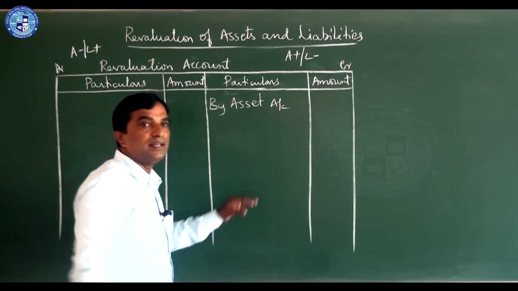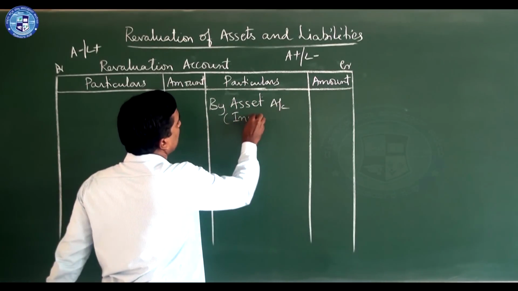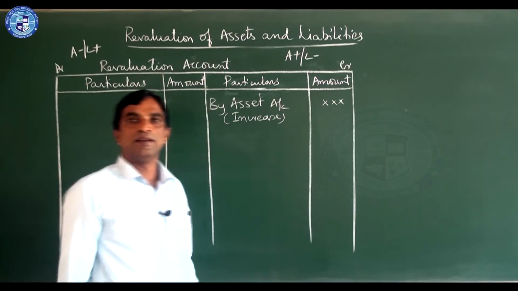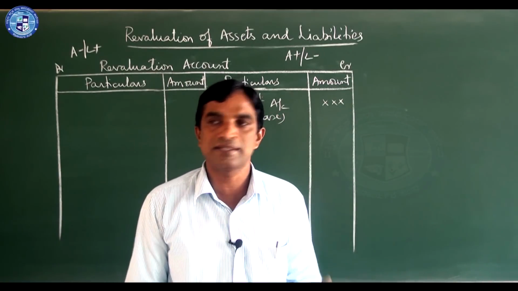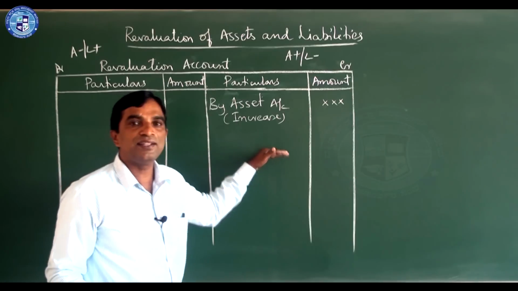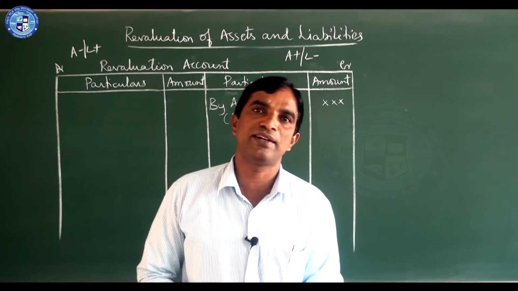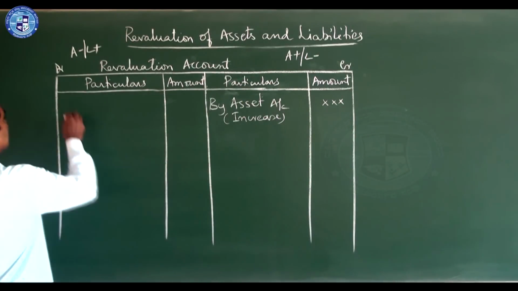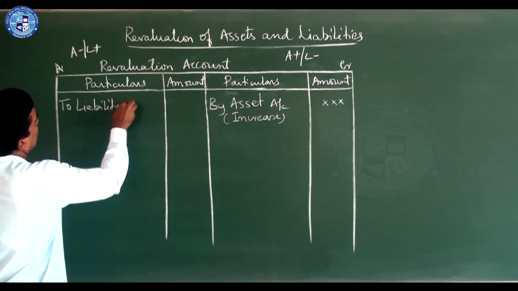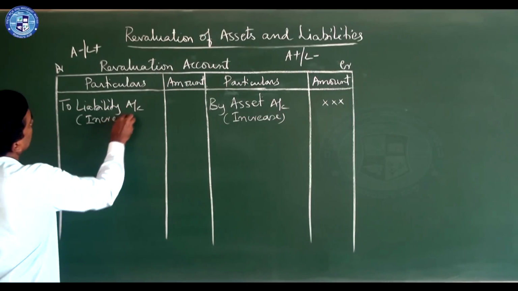So you should write specifically the name of the asset. Increase in asset, increase. Write the value here, amount here. If 4 or 5 assets increase, separately you should write the name of the asset which increases. Like that only. Liability increases: revaluation account debtor to liability account, because it is a loss. That also you should write separately, increase in liability.